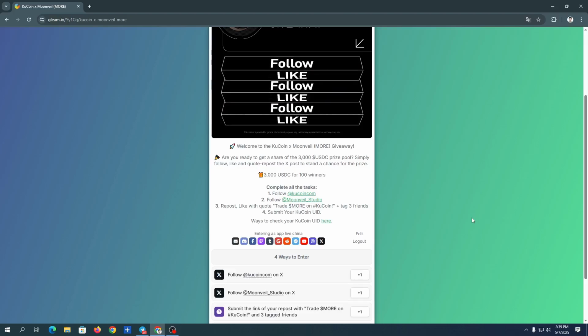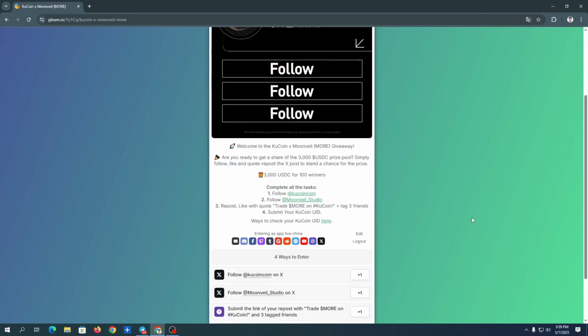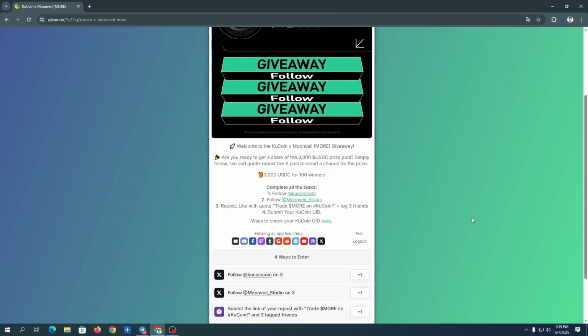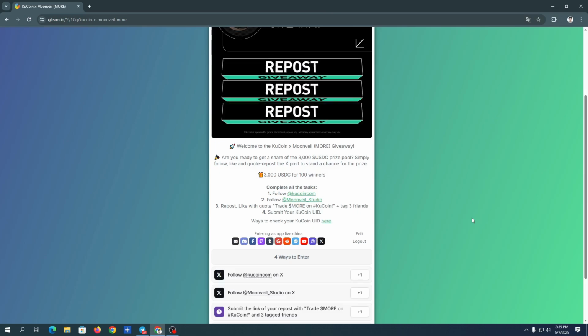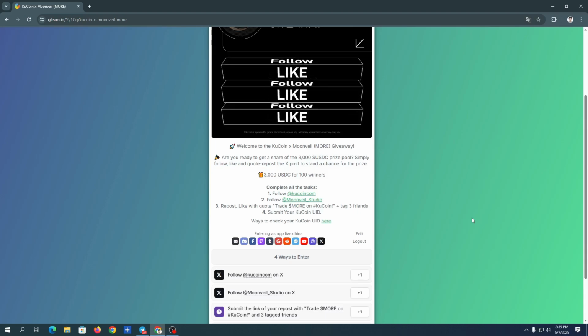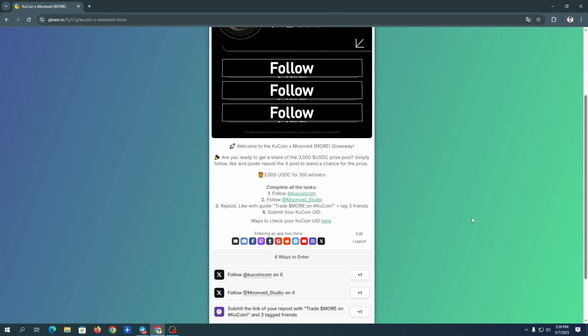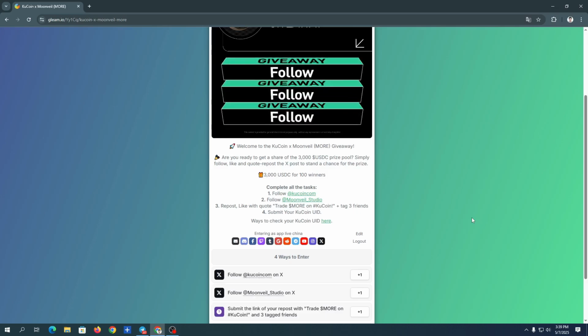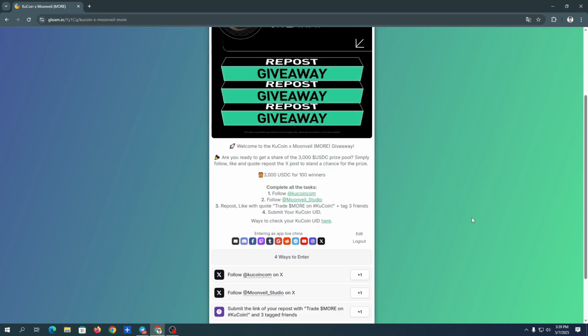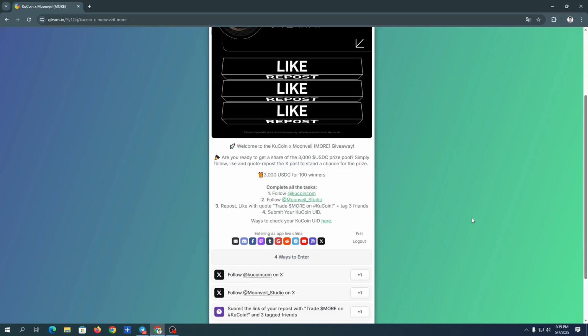Are you looking for a chance to earn free crypto? Don't miss this hot event from KuCoin and Moonveil, with a total prize pool of up to 3,000 USDC. This is one of the most exciting airdrops right now, open to the entire crypto community. By simply joining the event, you'll have a chance to be one of 100 lucky winners to receive valuable rewards.